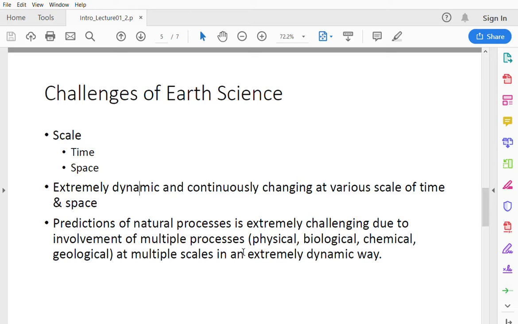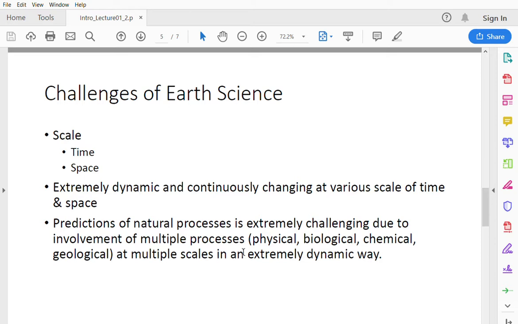Sometimes we can look at a piece of rock and call it fairly young, and actually when we date the age of this rock, we will find it is about millions of years old. But on the geological scale of time, it is still considered a fairly young piece of rock. Similarly in the case of space, we are looking at the entire volume of earth that we study inside earth science, not only the volume but also the surface of the earth.